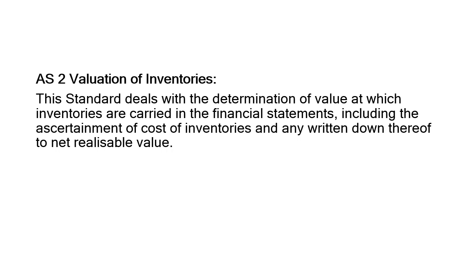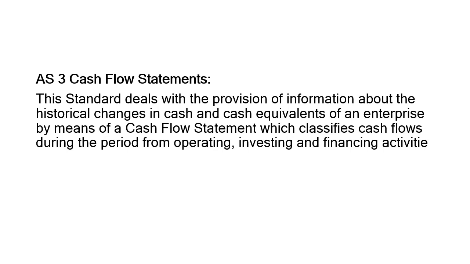Written down value is the value that is left after depreciation, and net realizable value is the value that is realized after selling the particular asset or property. So whatever value is used for the inventory has to be mentioned in the financial statement.